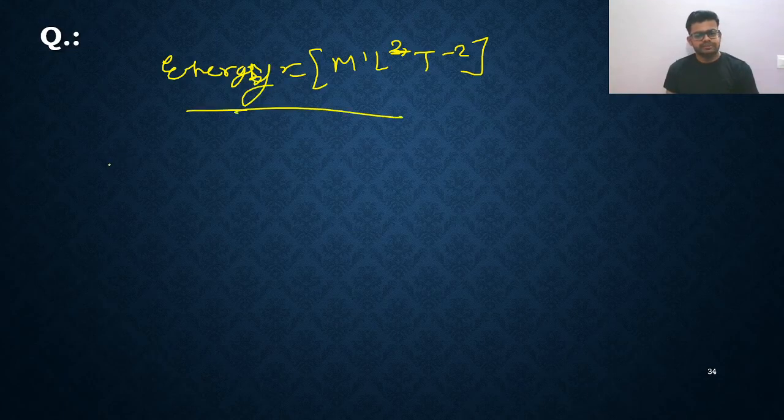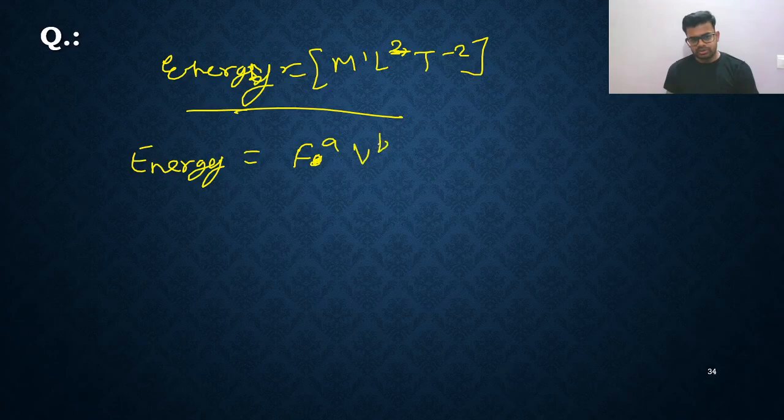So energy is force raised to a, velocity raised to b, and time raised to c.